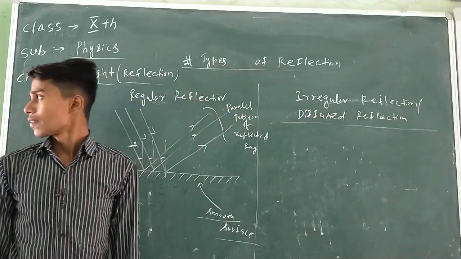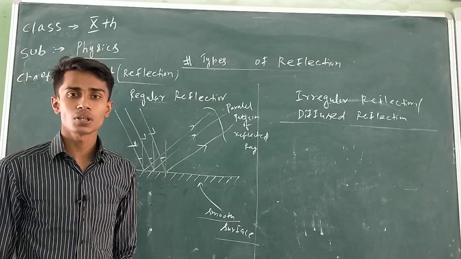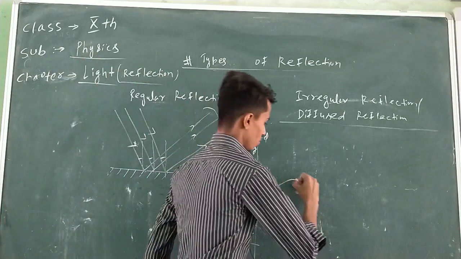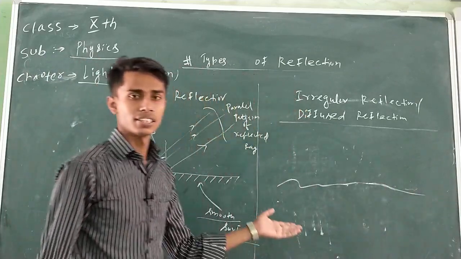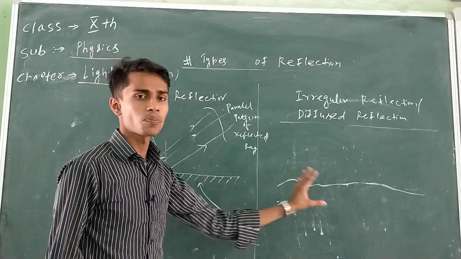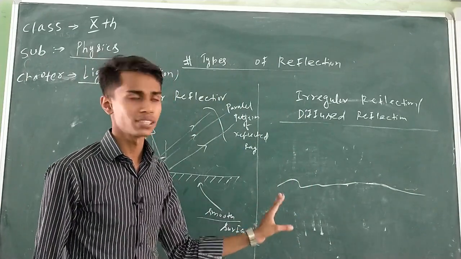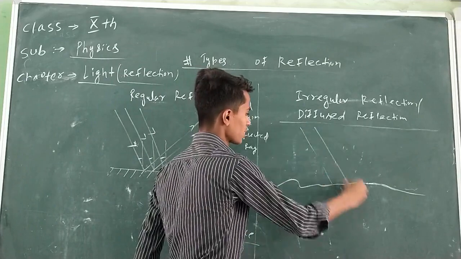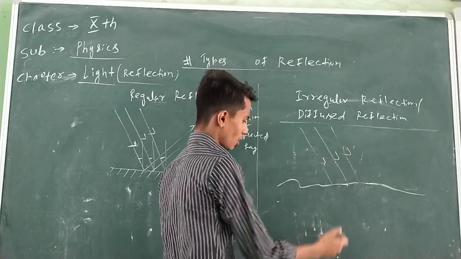What is the meaning of irregular reflection? A reflection from a rough surface is called irregular reflection. Now, let this be a surface. This surface is not smooth. There are lots of bumps on the surface. There are lots of irregularities. From a source of light, a parallel beam of light is falling on a surface like this. Now, the incident rays are parallel.